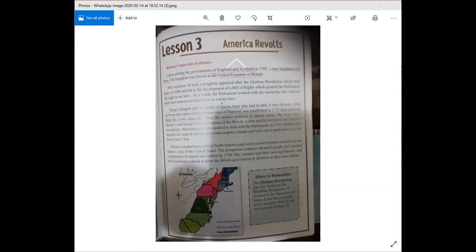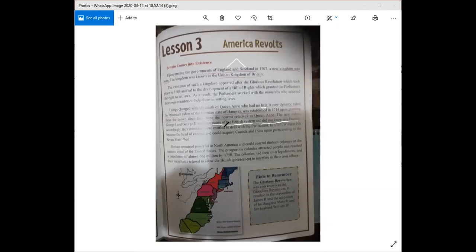Things changed with the death of Queen Anne, who had no heir. A heir is someone who takes a position when she dies. A new dynasty, therefore, ruled by Protestant rulers of the German state of Hanover, was established in 1714 upon granting them the crown, since they were the nearest relatives to Queen Anne. This must have caused a problem. What problem did it cause? The new rulers, George I and George II, were not aware of the British system. That was the first problem it could have caused. They were not aware of the British system and did not know any English. That was the second problem.